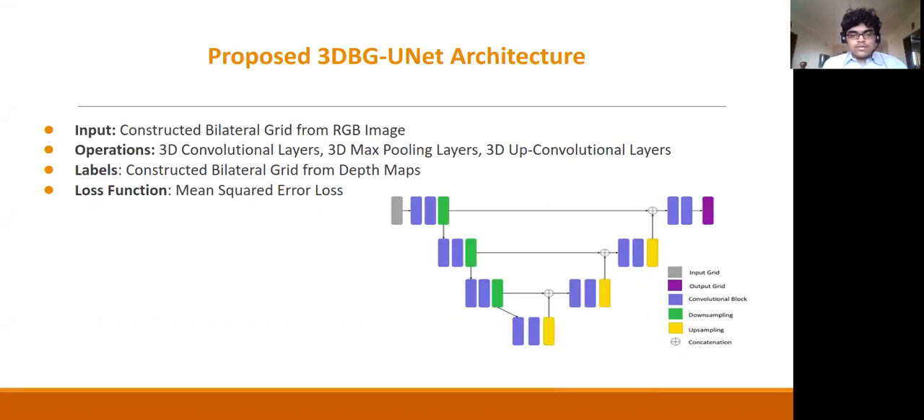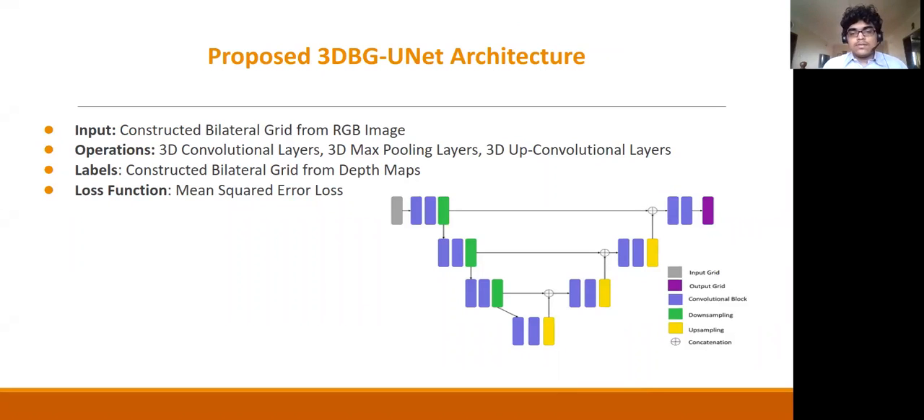How this is based on the UNet architecture is we convert all of the convolutional layers to 3D. So 2D convolutional layer becomes 3D, 2D max pooling layer becomes 3D max pooling layer, and so on. The input to this network, the 3D BG UNet, also known as 3D bilateral grid UNet, is the bilateral grid which we obtain from the RGB image using the process I described earlier.